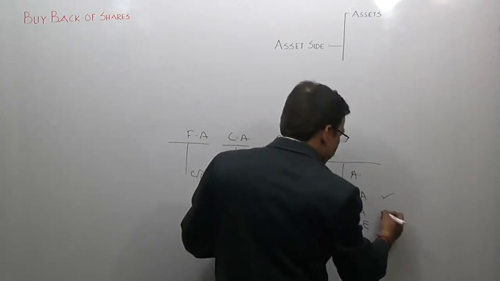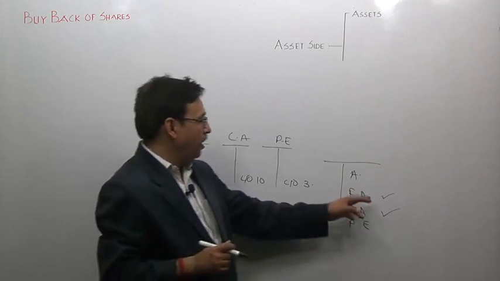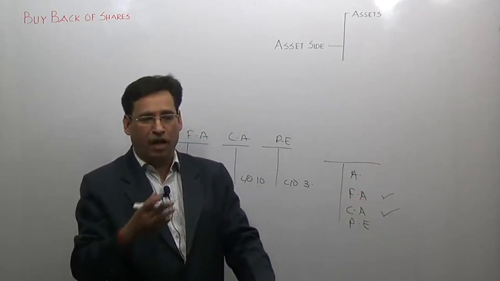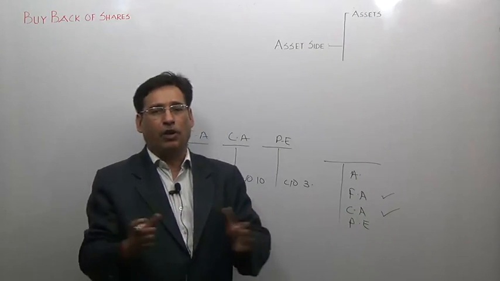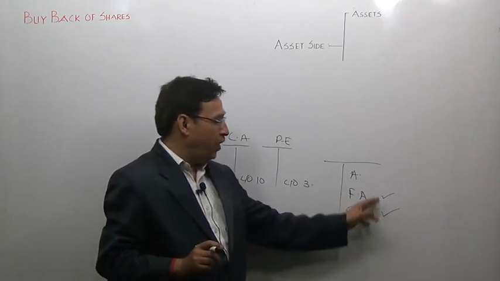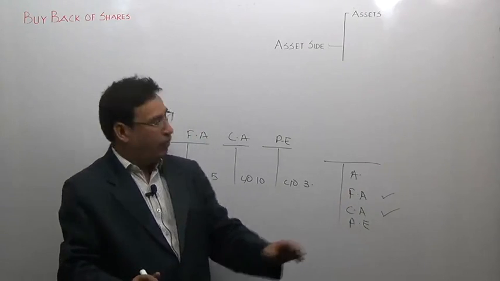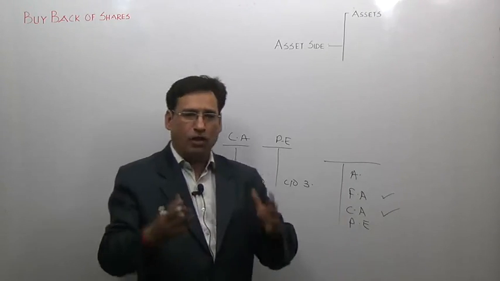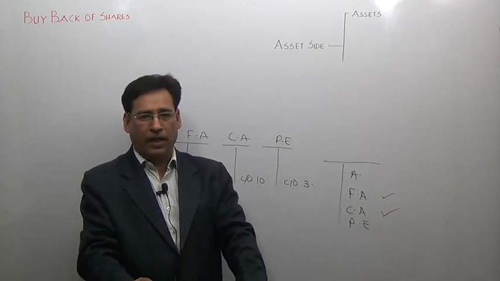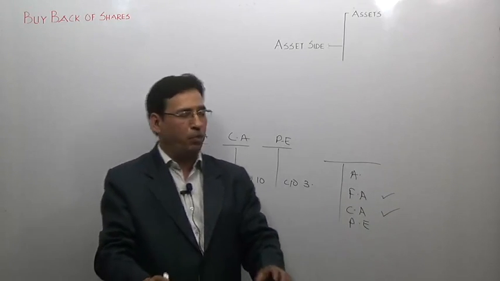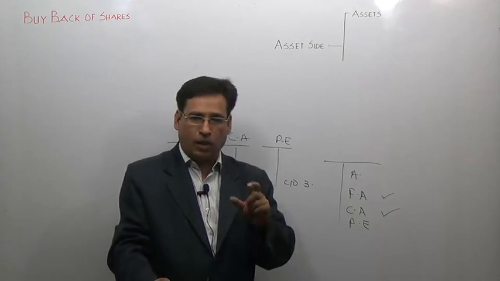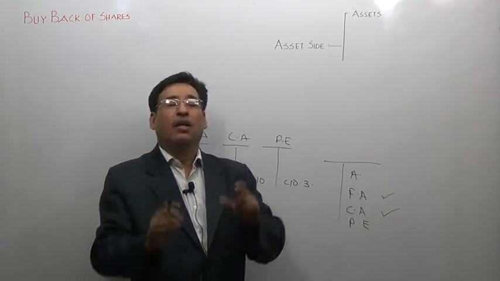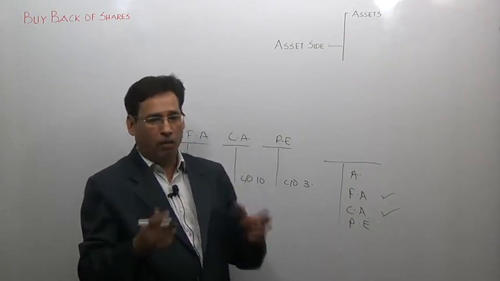Only such accounts which have some monetary value, for example fixed asset and current asset, if I try to sell them, chances are that my efforts will fructify and I will be able to realize some cash. So all such debit balances which command monetary value are basically classified as assets. This is the first pertinent point which you should know. Now, if henceforth somebody asks you what we mean by assets, your answer should be very straight and absolutely crisp: assets means such debit balances which command monetary value.